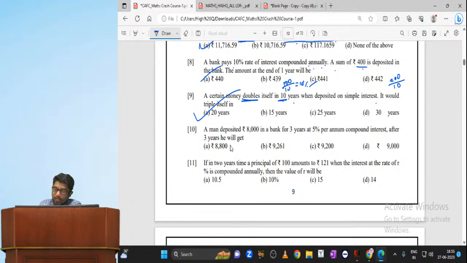Now, a man deposited 8,000 rupees in a bank for 3 years at 5% per annum compound interest. After 3 years, he will get what? A man deposited 8,000 rupees in a bank for 3 years at 5% per annum compound interest. After 3 years, see, simply what you will do, 8,000 plus 5% plus 5% plus 5%. 3 times you will be adding 5%. What exactly are you getting, my dear? 8,000 plus 5% plus 5% plus 5%. How much are you getting? 9261. My dear children, please do with me.